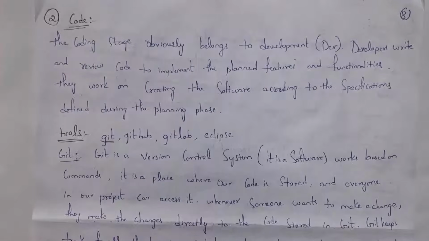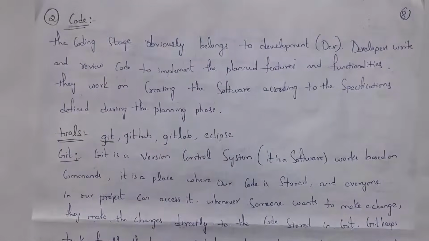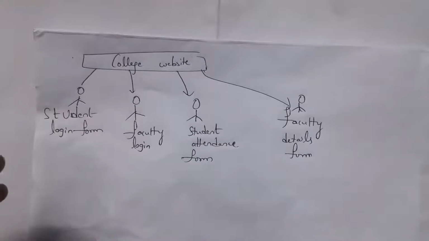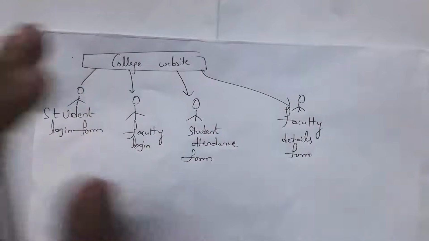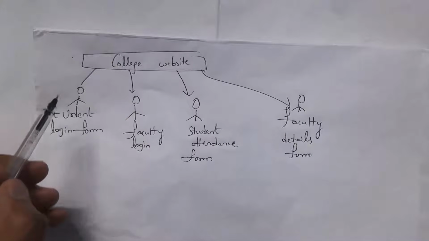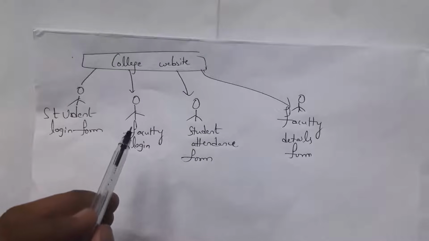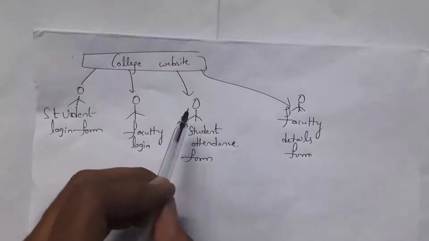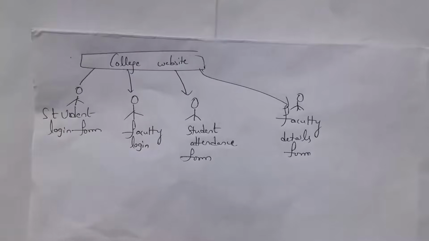Guys, in software companies, a single developer will not write the entire code. I will give one example. For example, a software company is creating a college website. Only one developer will not write the entire code for this college website. There are various developers involved. For example, one developer is creating the student login form for this college website. The next developer is creating the faculty login form. The next developer is creating the student attendance form. And the next developer is creating the faculty details form.